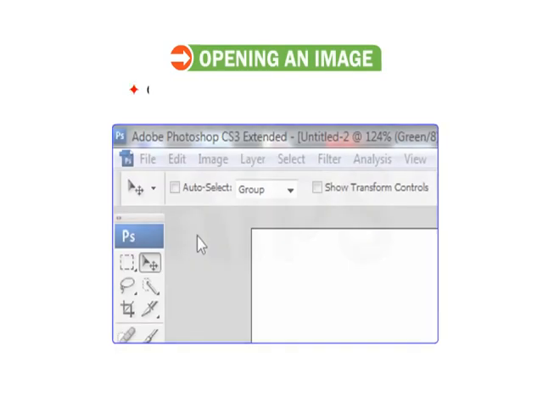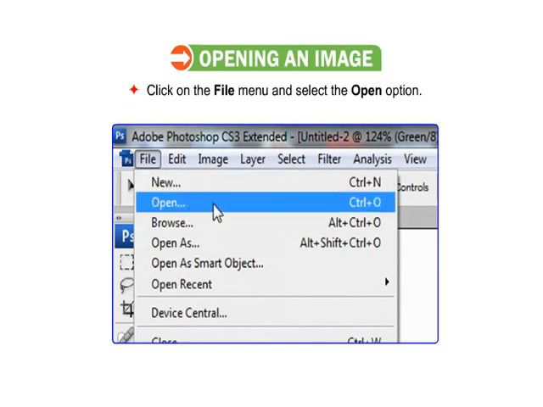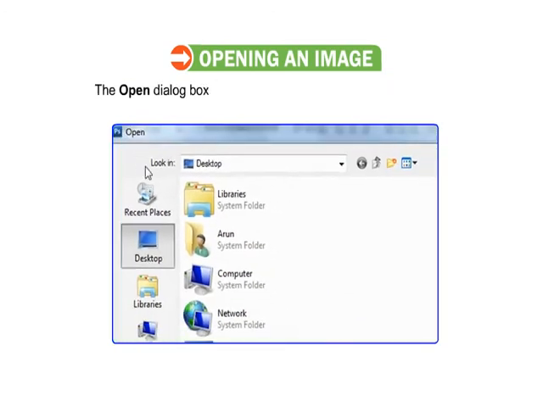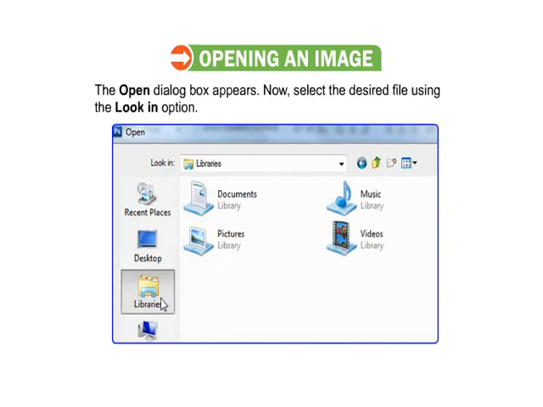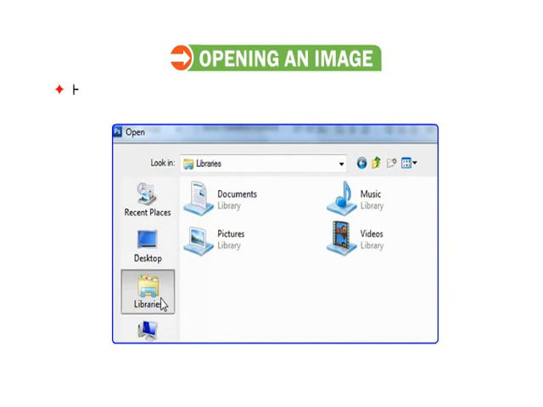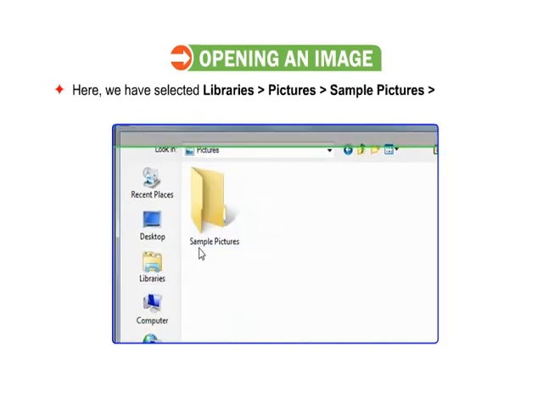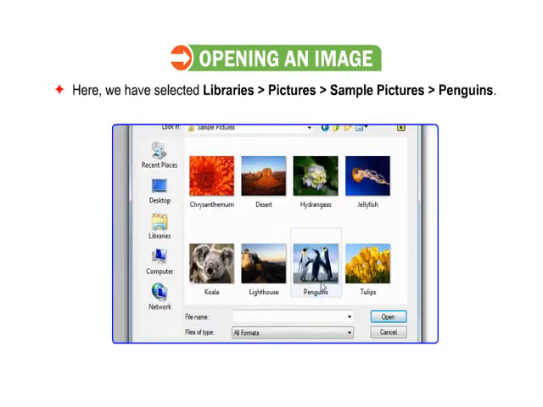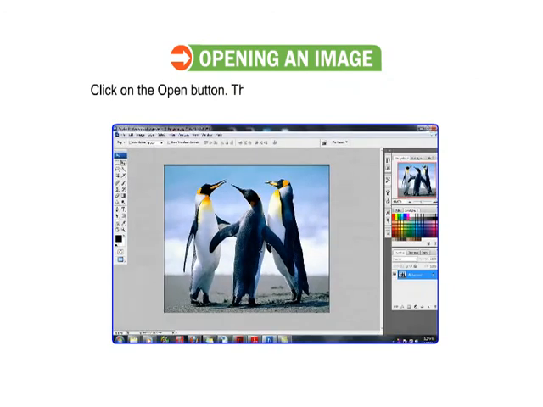We will now find out how to open an image. Click on the File menu and select the Open option. The Open dialog box appears. Now, select the desired file using the Look In option. Here we have selected Libraries, Pictures, Sample Pictures, then Penguins. Click on the Open button. The image will open as displayed in the figure.